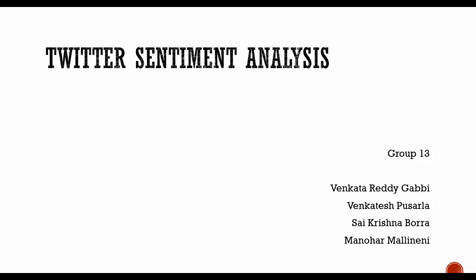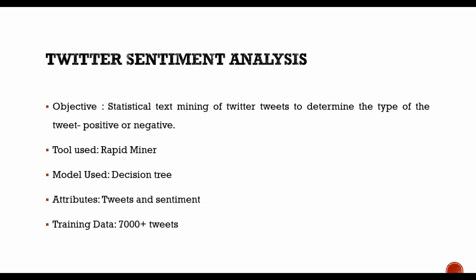We shall be presenting on our final project, Sentiment Analysis on Twitter Data using Statistical Text Mining. For this, we shall make use of Rapid Miner to build and evaluate models. The process includes loading the data, processing the data, generating term by document matrix, building models, and finally applying the model on new data to predict the outcome. We also created a process diagram for similarity-based methods and clustering techniques for measuring the similarity between documents. Now Venkatesh Pusarla will continue explaining about the pre-processing of data.